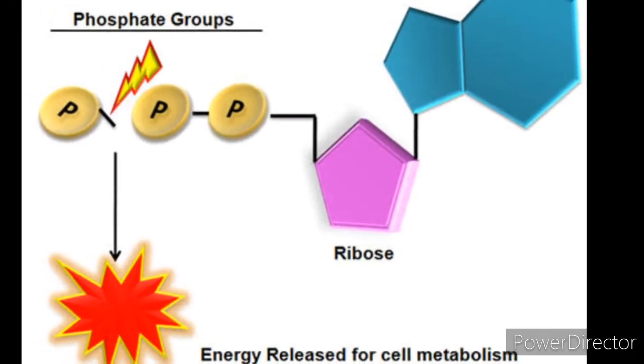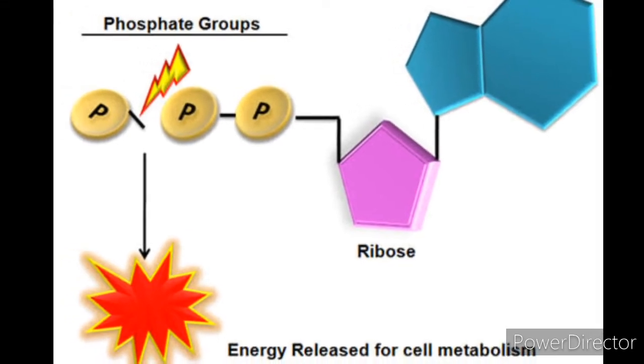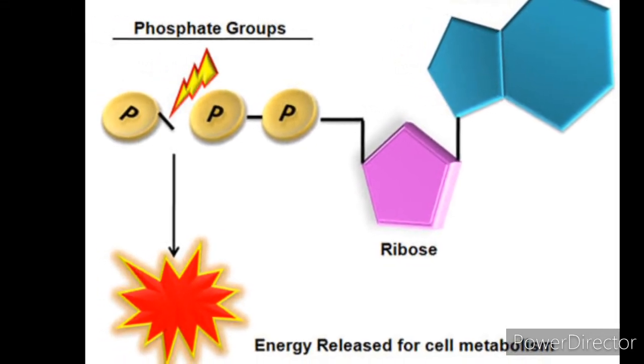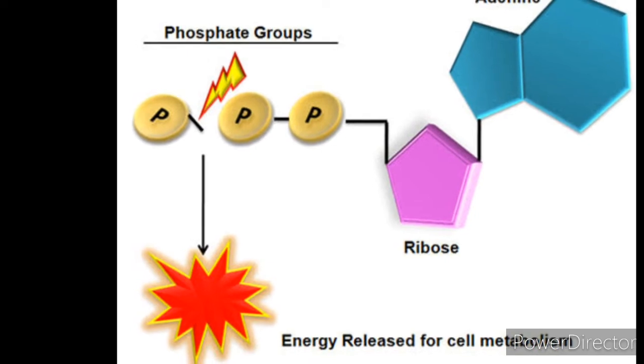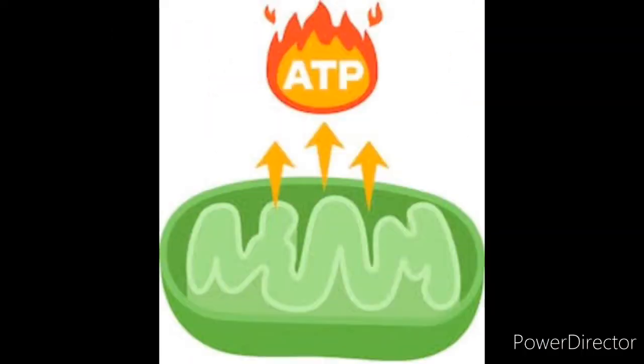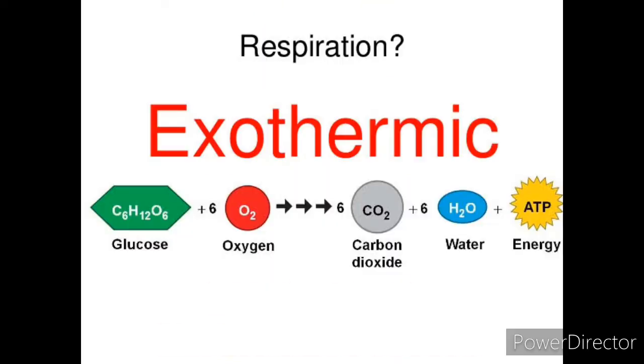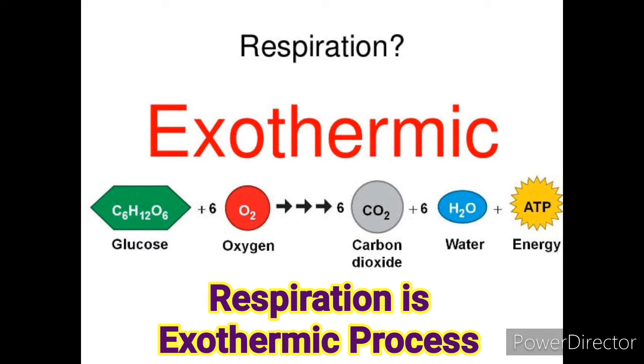When we use energy, the third inorganic phosphate breaks off, and during this process energy is liberated, or released, in the form of heat. Hence respiration is called an exothermic process.